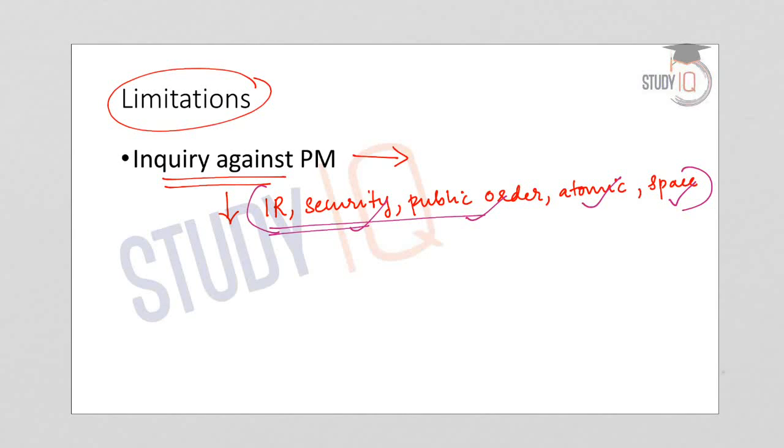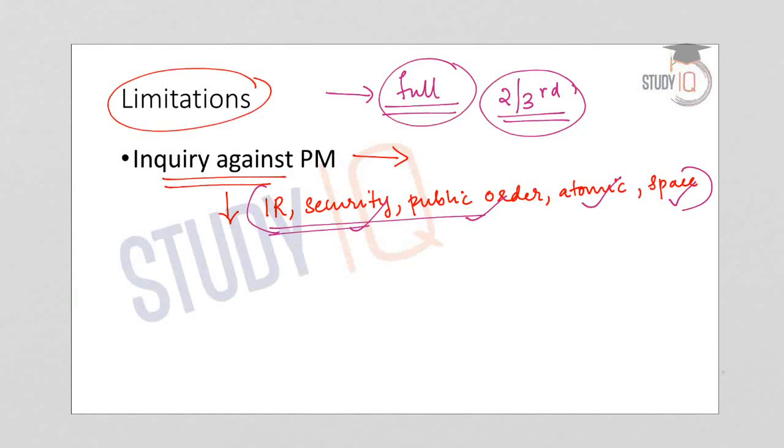Also, complaints against the Prime Minister are not to be probed unless the full Lokpal bench considers the initiation of an inquiry. So a consensus is required among the Lokpal members for starting the inquiry, and this has to be supported by at least two-thirds of the members of the Lokpal. So two-thirds approval is required in order to conduct an inquiry against the Prime Minister.